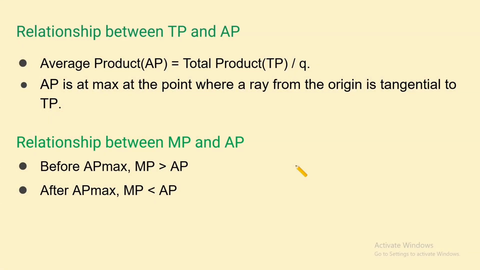Now we can also see the relationship between TP and AP, where AP is average product and TP is total product. AP is at its maximum at the point where a ray from the origin is tangential to TP. Relationship between MP and AP: before AP max, MP is greater than AP. After AP max, MP is less than AP.